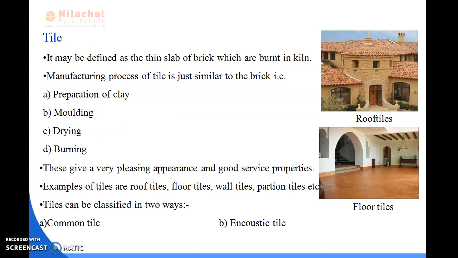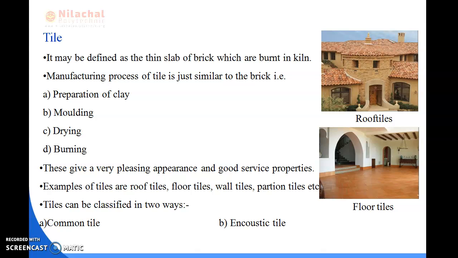Next I have discussed the tile. As we know, we use tiles in the flooring of our houses. A tile may be defined as a thin slab of clay which is burnt in a kiln, and the manufacturing process of tile is similar to that of brick. That is, preparation of clay, molding, drying and burning.